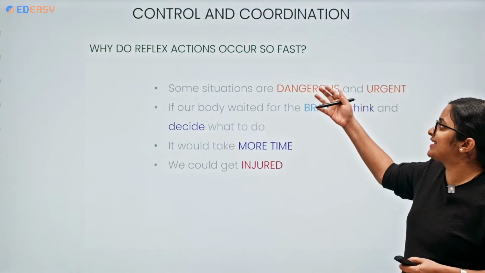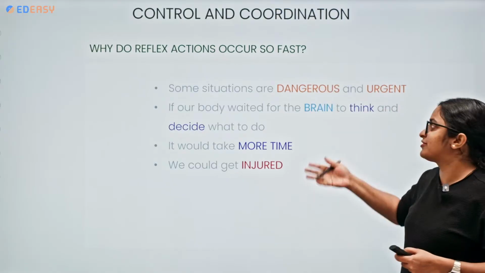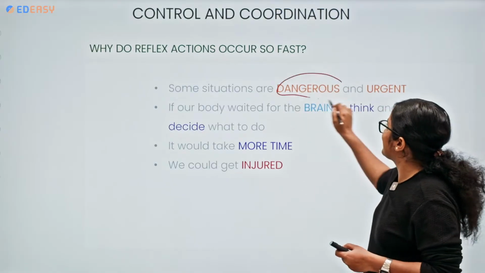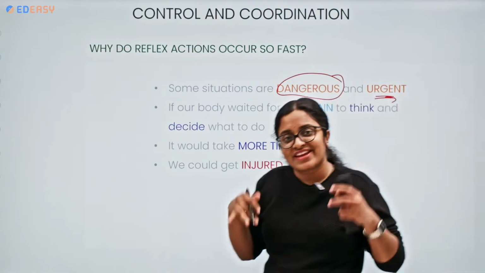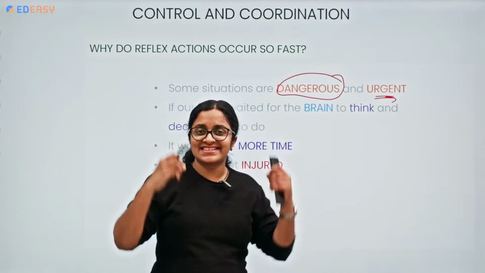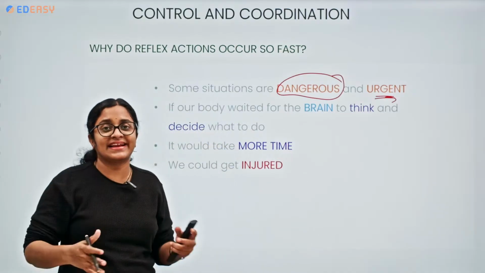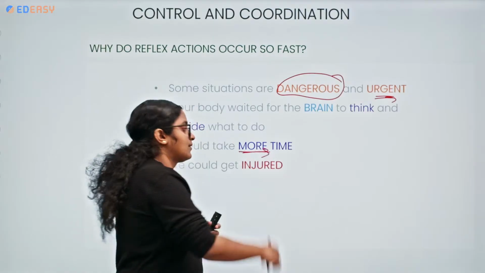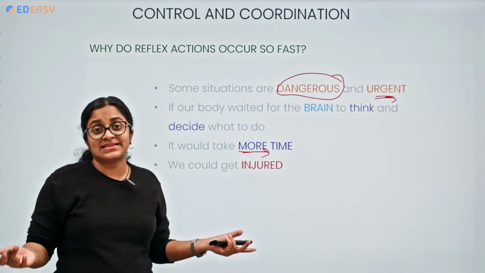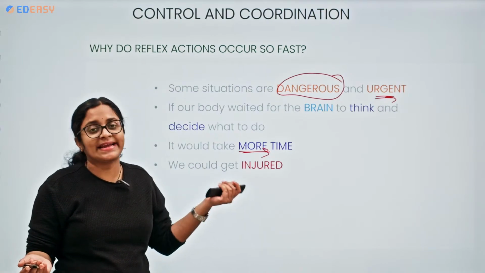So, why do reflex actions occur so fast? Some situations are very, very dangerous and very urgent. If our brain is in the picture, taking decisions, thinking, analyzing, interpreting, deciding what to do, it would take more time. By the time the thing happens, of course, we will be getting damaged, we could get injured.